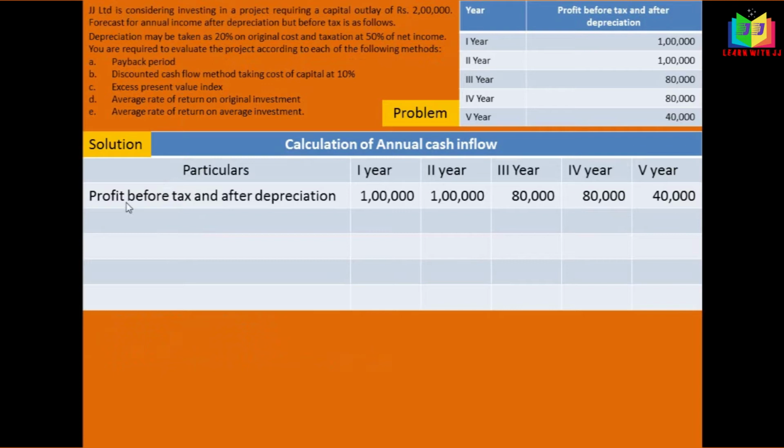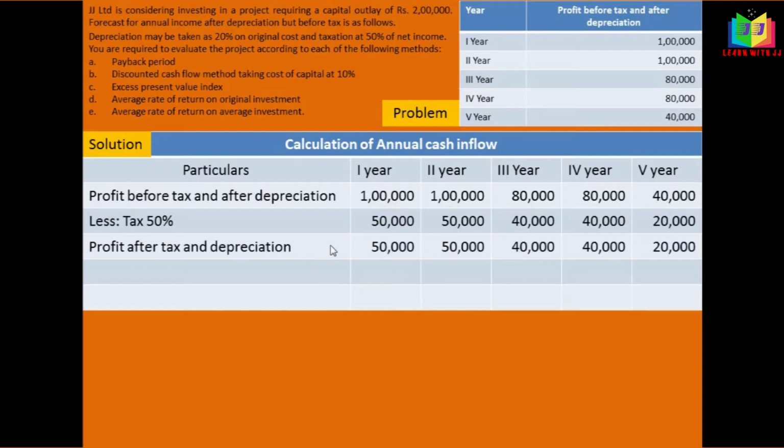First I have written the profit before tax and after depreciation that is given in the problem, for 5 years. The next step is to subtract the tax, because this is after depreciation only, so we can straight away subtract the tax. The tax is 50%. So 1 lakh into 50% is 50,000, 1 lakh into 50% is 50,000, 80,000 into 50%, 80,000 into 50%, and 40,000 into 50%. We subtract this and we'll get profit after tax and depreciation.